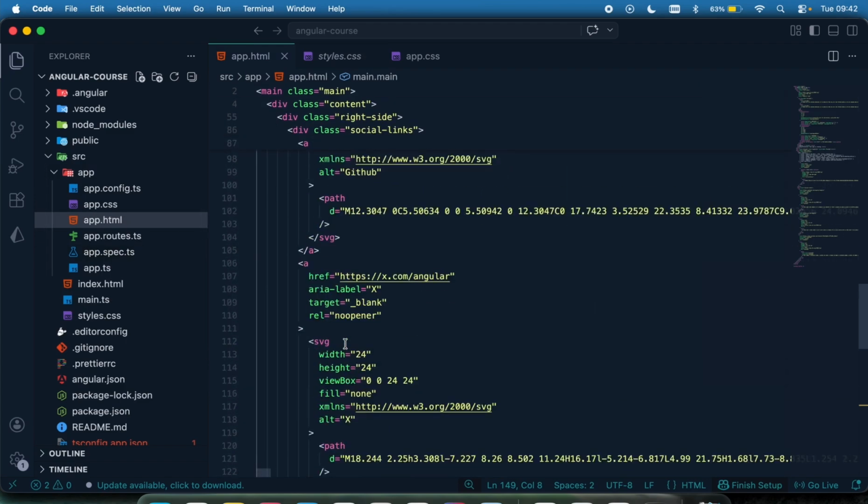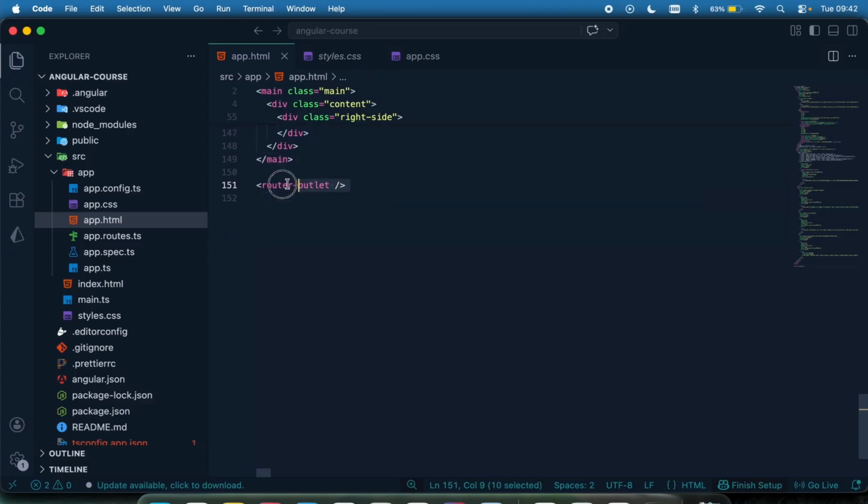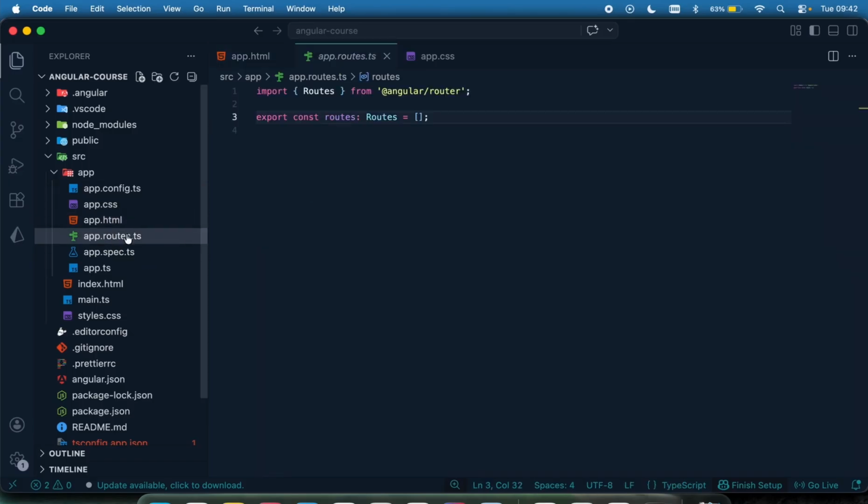And then we have the router outlet, which is where we mount our pages. If I'm on the contact page, I'm going to mount it right here. If I'm on the product page or service page, that's going to be mounted right here. And then we have the routes file. Here I can register my pages, which will help my application to know what particular page I am in. So this is everything we need to know.